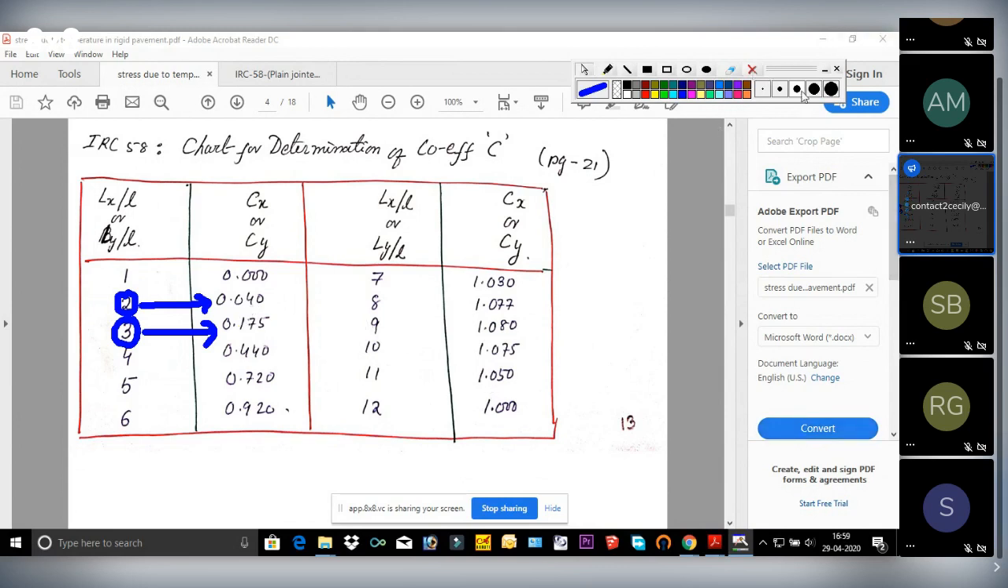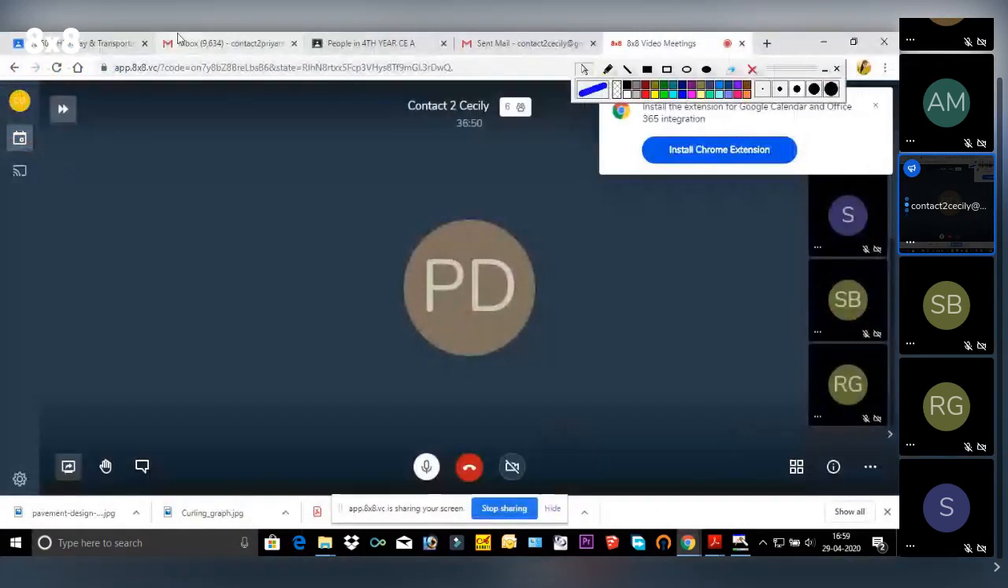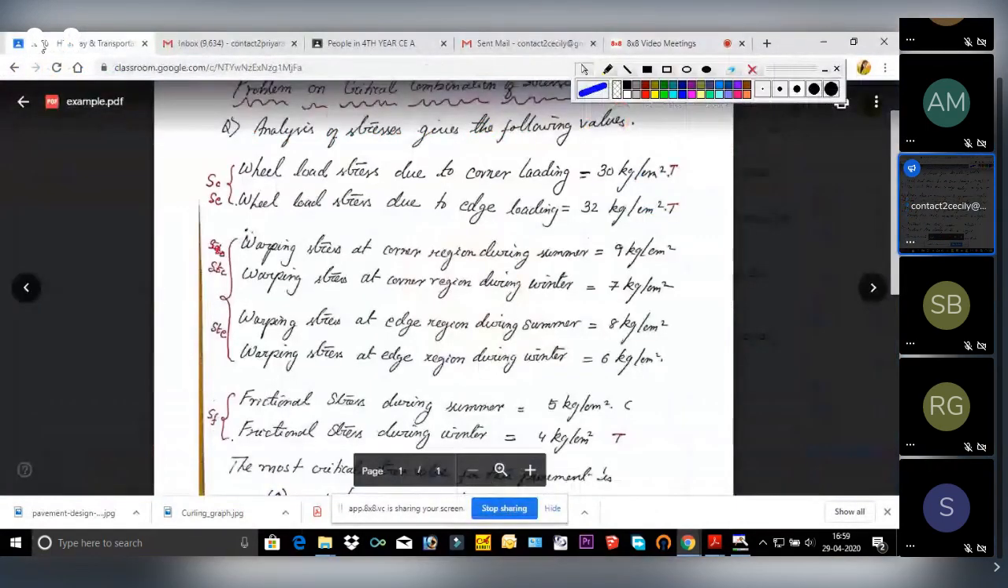See here, I would like to say that in some problems you will get this lx by l or ly by l more than 12. It may come more than 12. Then what will we do? This table is only up to 12, but if it comes more than 12, then there is one chart, Bradbury's coefficient chart. I've already provided it in the Google Classroom.